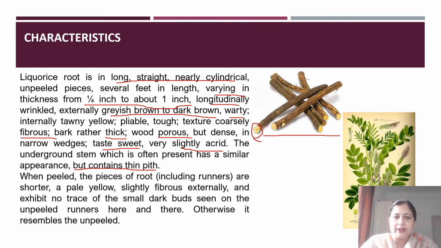When peeled, if we have the peeled licorice, then the color is pale yellow, and on the surface you have slightly fibrous structures which are present, and there are no small traces of dark buds or any kind of runners which can be seen. So it resembles the unpeeled completely except the external dark colored layer which is present. And this is the picture of the plant as well as the flowers, as you can see.